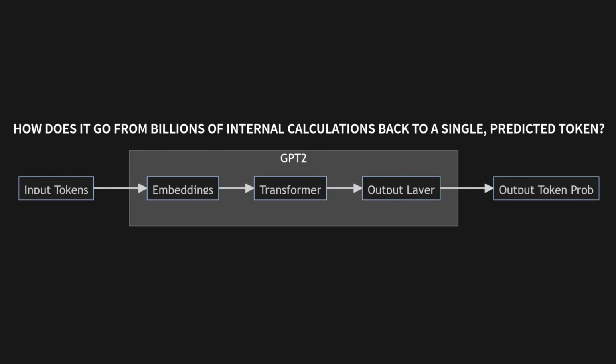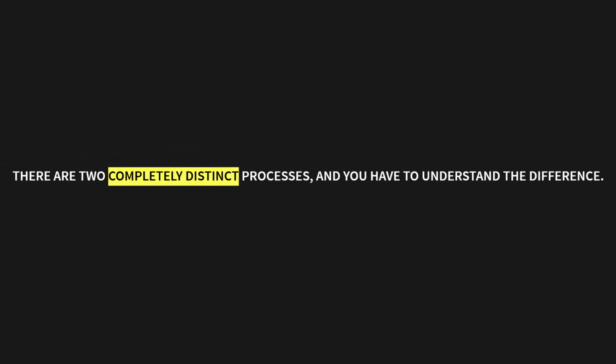How does the model go from billions of internal calculations back to a single predicted token? This brings us to the elegant math of prediction. But first, we have to clear up the biggest point of confusion about how LLMs work. There are 2 completely distinct processes, and you have to understand the difference.